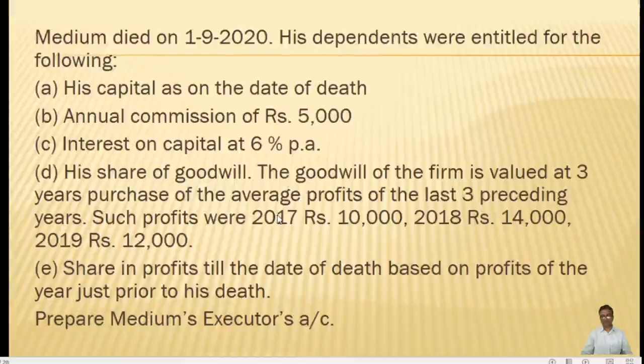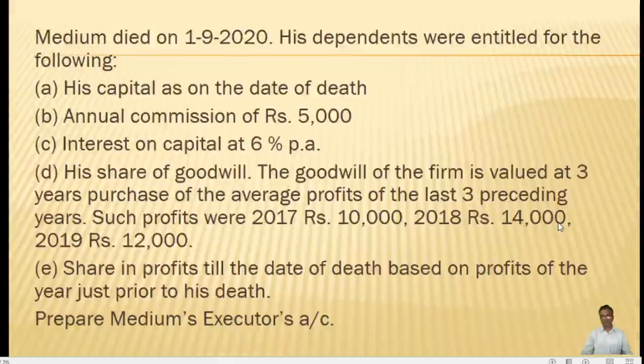Such profits were 2017 rupees 10,000, 2018 14,000, 2019 12,000. And share in the profits till the date of death based on the profits of the year just prior to his death. Prepare Medium's executor's account.